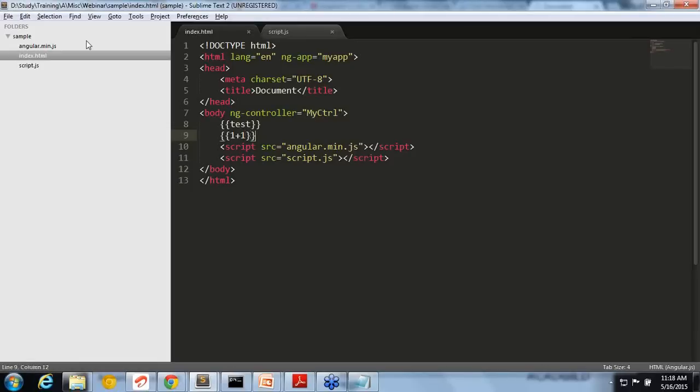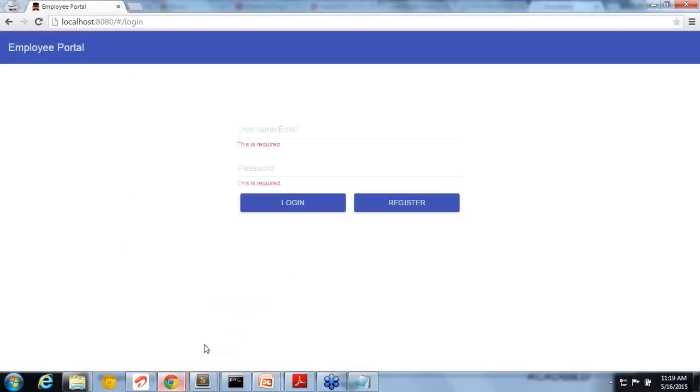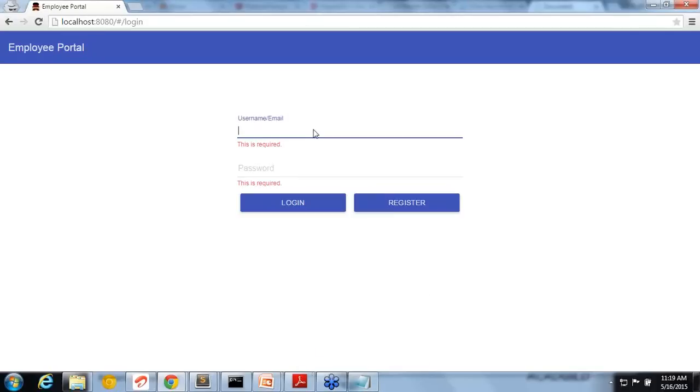So if we have that much idea, now let me show you the application. We'll go through the real application which we created, and I will demo how it is working right now. After that, I will go through AngularJS one more time. Then we'll go to the code. I will give you a code walkthrough of how this employee portal is created. There are other things also required for this application, so I will first give you a demo.